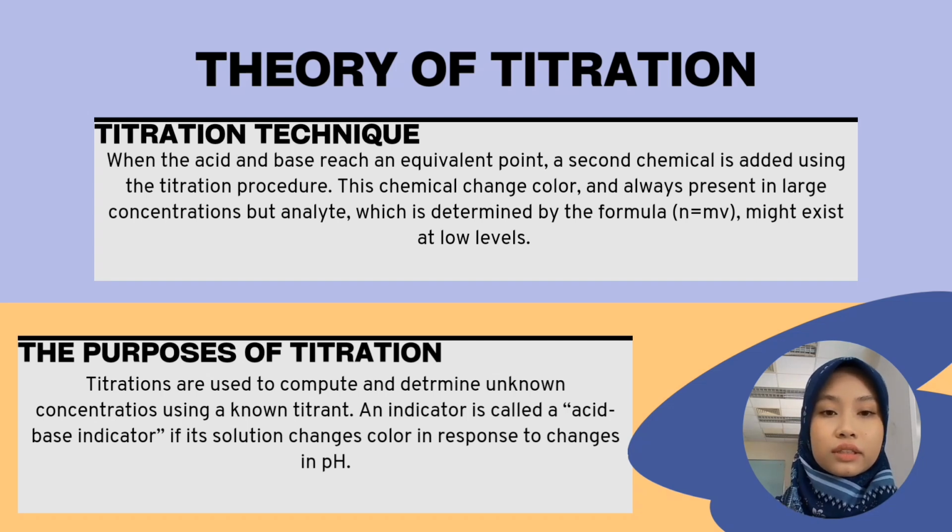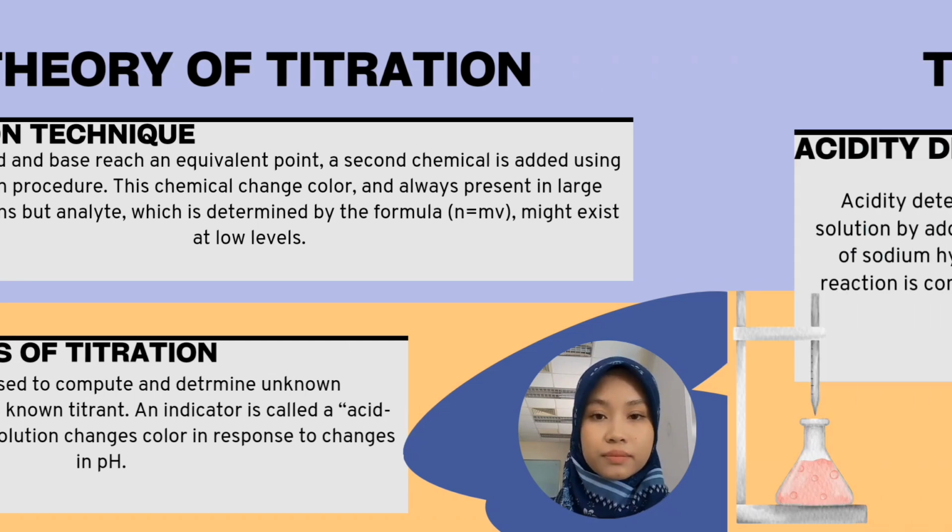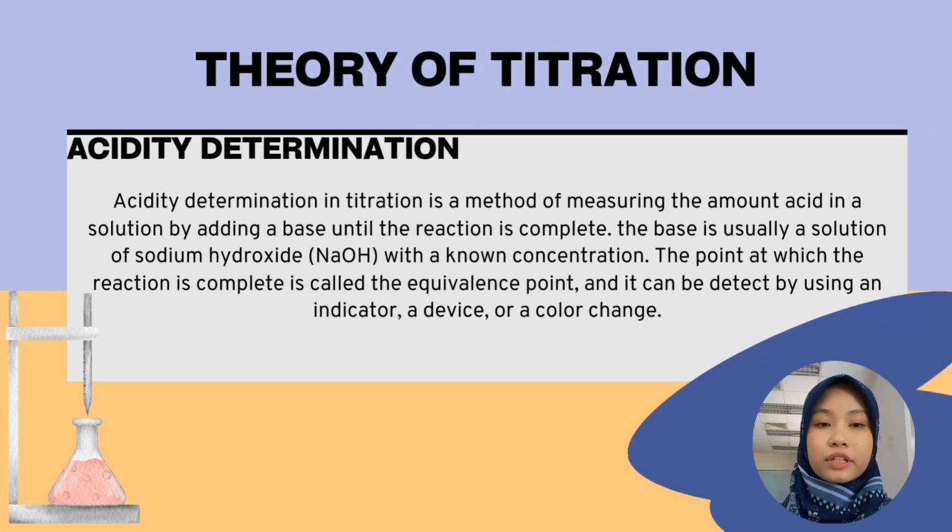Next is the purpose of titration. Titration is used to compute and determine an unknown concentration using a known titrant. An indicator is called an acid-base indicator, and its solution changes in color in response to a change in pH. Lastly is acidity determination.